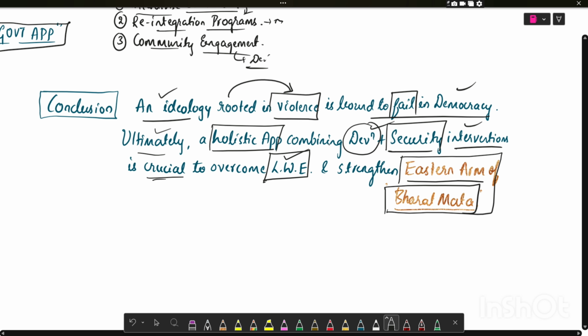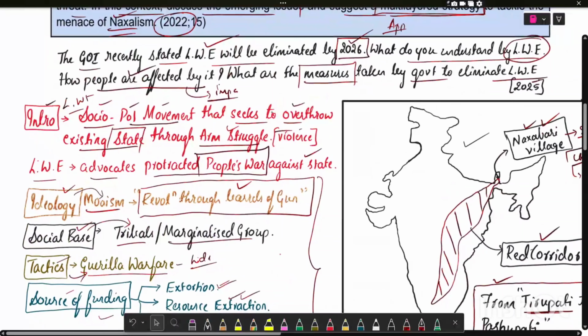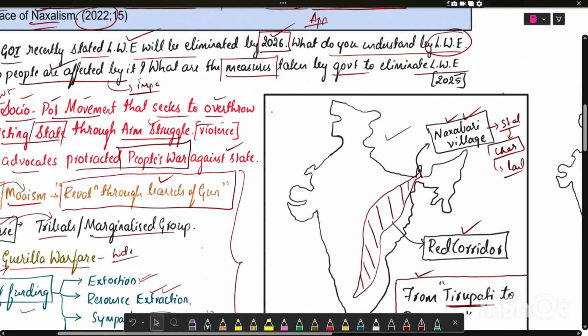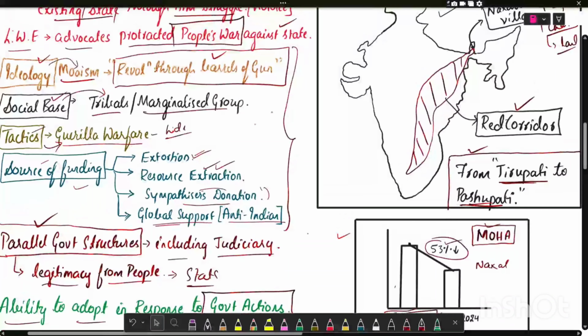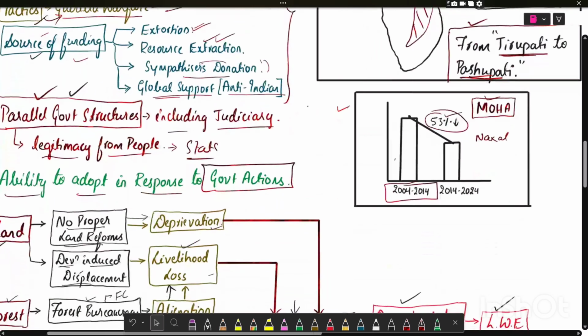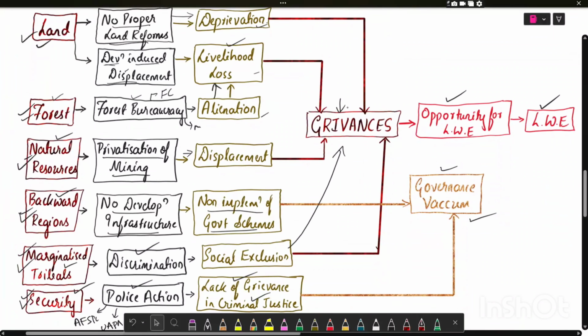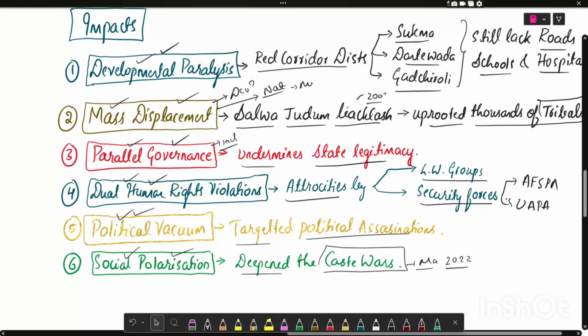Now we'll see what all we have seen in this video. I have given you the introduction, I have given you the map, and I have explained the basic concepts of left-wing extremism, that is, ideology, social base, what the tactics are, what the funding is, and how it acts as a parallel government. And I have given you the data of the Ministry of Home Affairs, and I have explained the causes of left-wing extremism in diagram format. And we have seen the impacts of left-wing extremism.